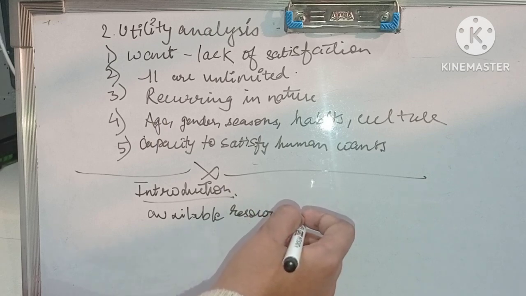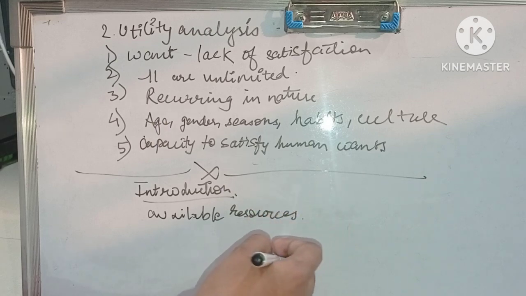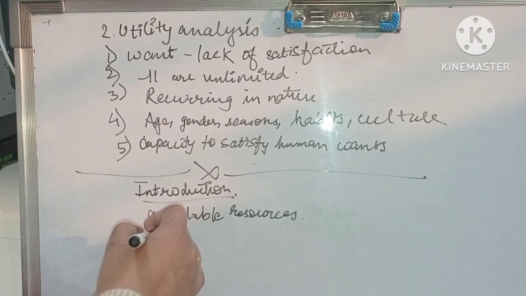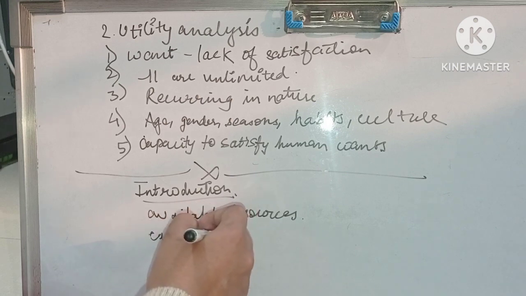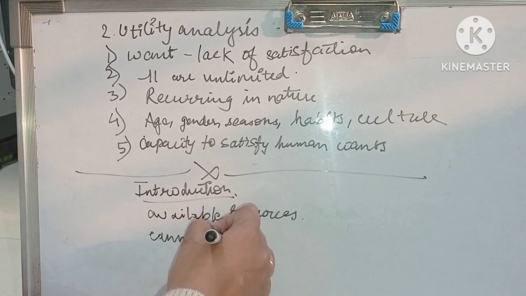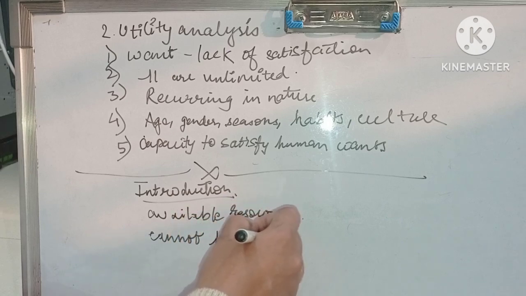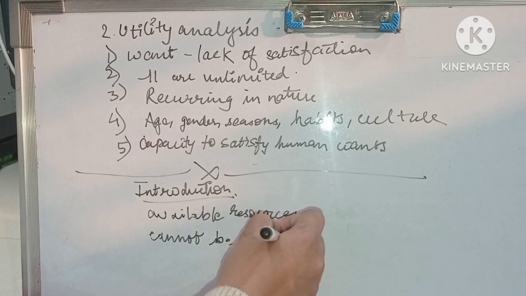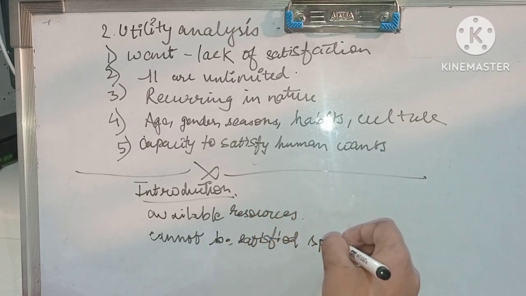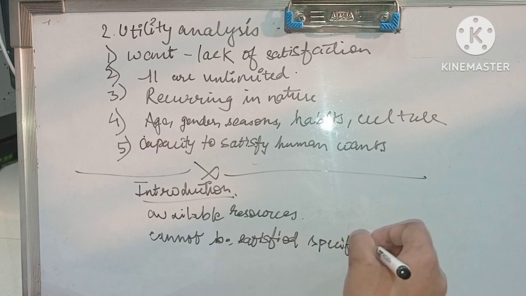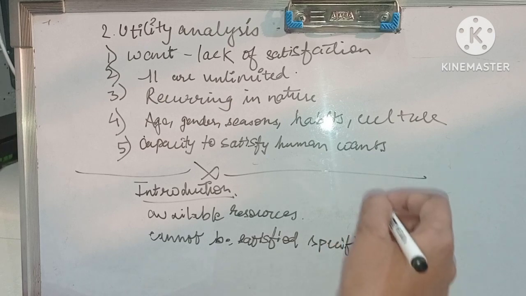Okay, it's true that all human wants cannot be satisfied fully at a specific time. Just remember that they are recurring in nature.